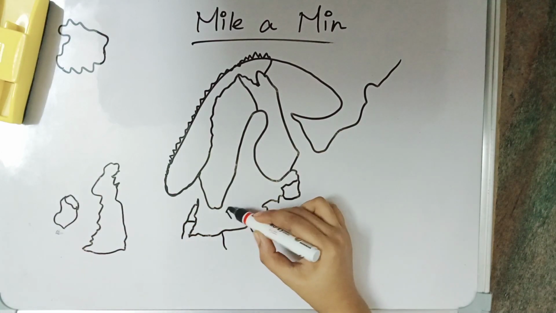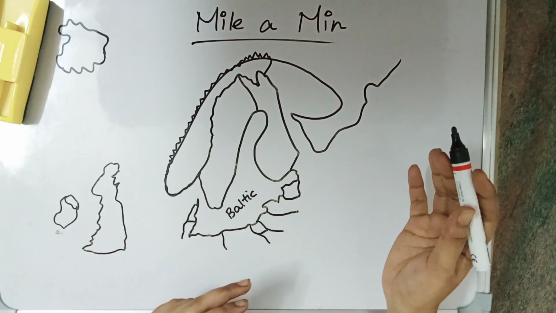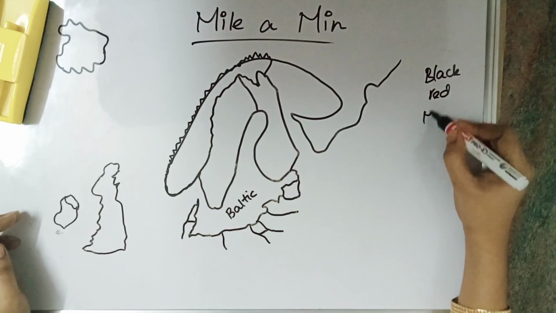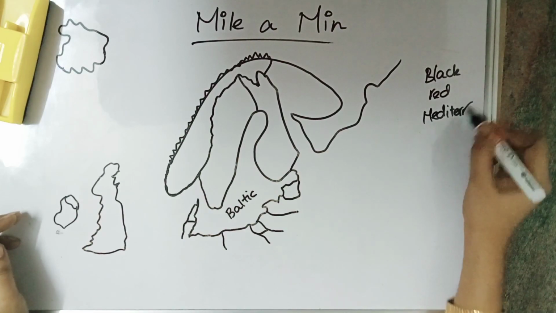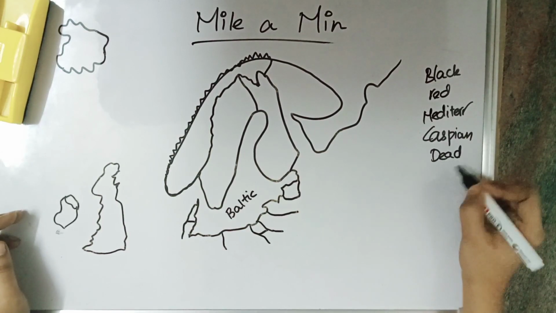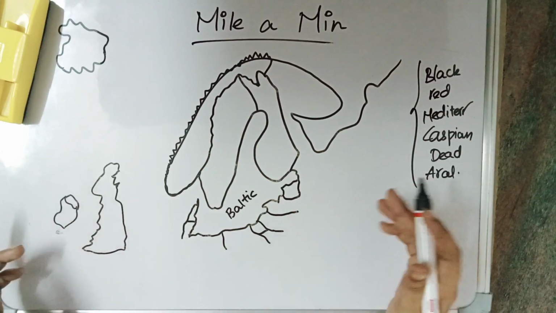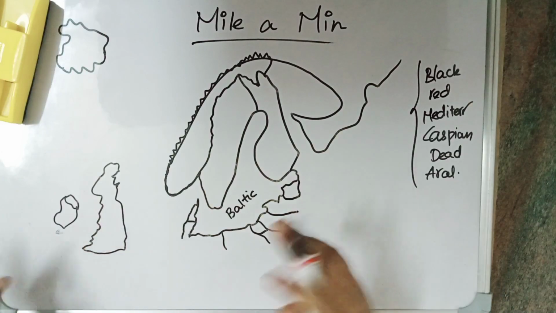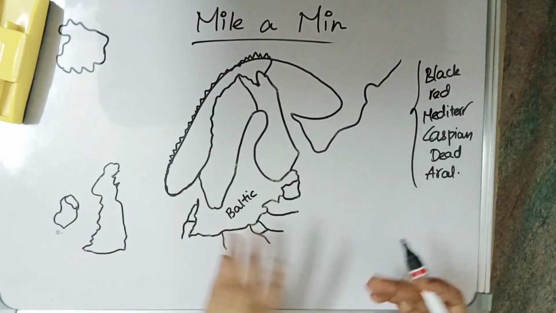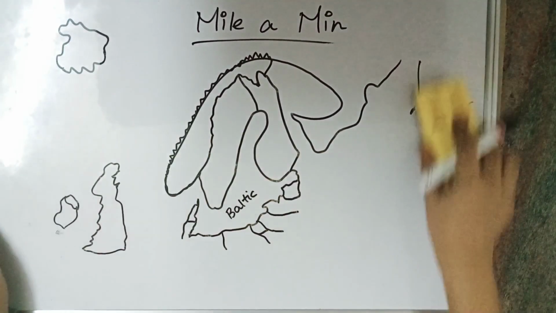So Baltic Sea is right here. This is Baltic Sea. Earlier we have seen many seas in our Myla Minute IAS Academy channel, and we have seen Black Sea, Red Sea, Mediterranean Sea, and we have seen Caspian Sea, Dead Sea, Aral Sea. We have seen all these seas, and we have also seen South China Sea, East China Sea. While seeing the China, we have seen about East China Sea, Yellow Sea, and the seas in the eastern side also. So now we are going to see Baltic Sea.